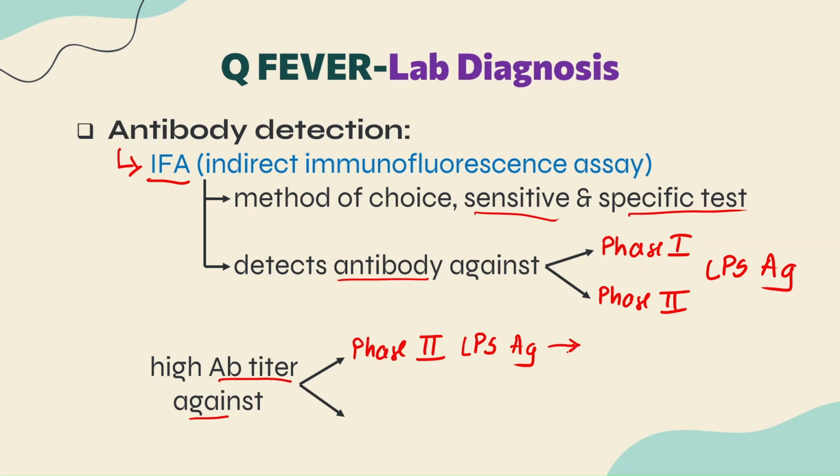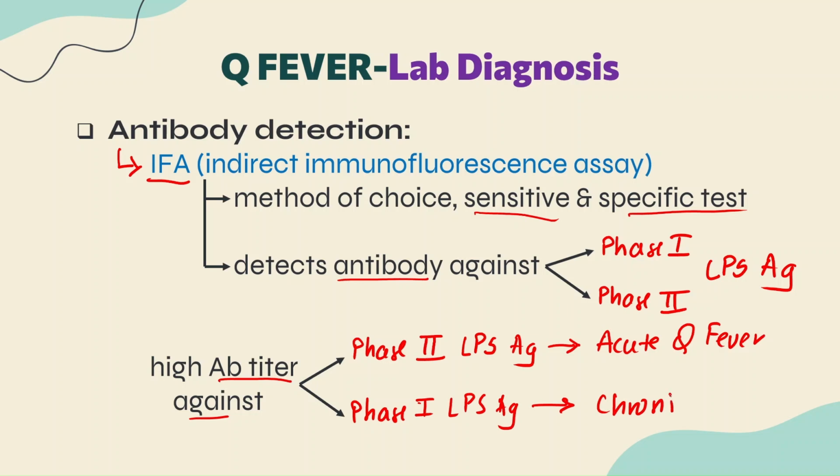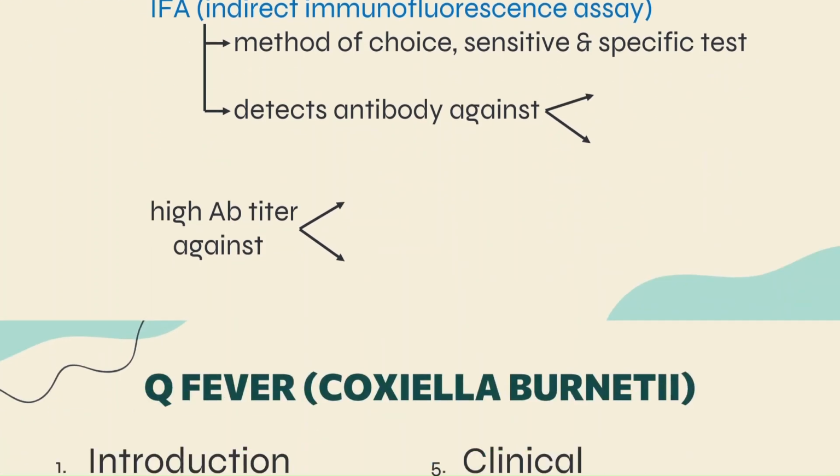We can say it is a case of acute Q fever. And now we know the other half, that is if the antibodies are increasing against the phase 1 LPS antigen, then it is definitely a case of chronic Q fever. So that was all with respect to the laboratory diagnosis, guys. I hope the 4 things that we can do under lab diagnosis is clear.